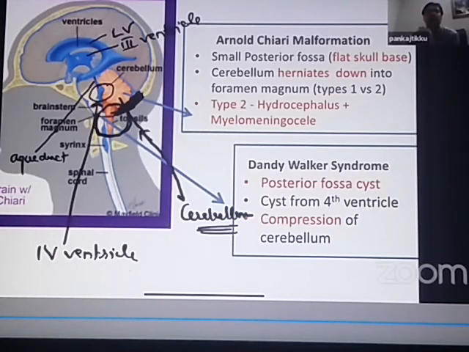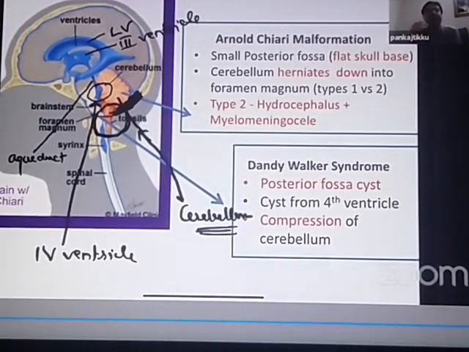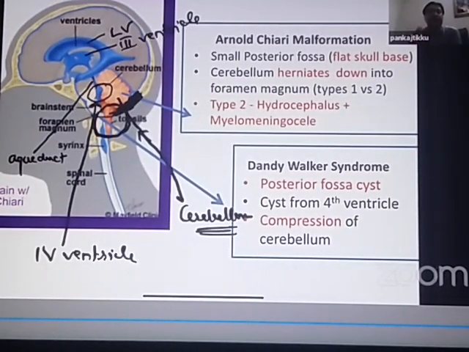What is this condition called? This condition is known as Arnold Chiari malformation. There are many types of Arnold Chiari malformations, type 1, type 2. Please remember, it is type 2 Arnold Chiari malformation which is more commonly seen in childhood. So symptoms of hydrocephalus and a myelomeningocele. Hydrocephalus happens because this herniating cerebellum will compress the fourth ventricle, so it can lead to obstructive hydrocephalus. Along with obstructive hydrocephalus, Arnold Chiari malformation type 2 is commonly associated with myelomeningocele. I told you the neural tube defect which is most serious is myelomeningocele.